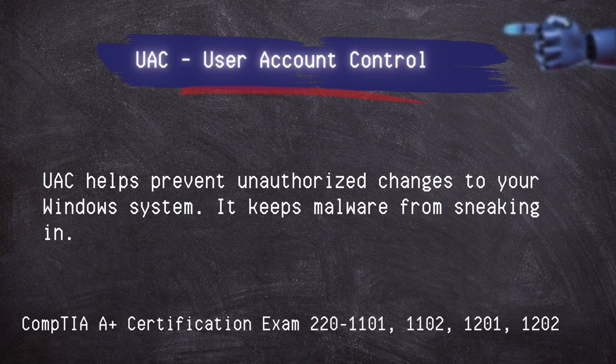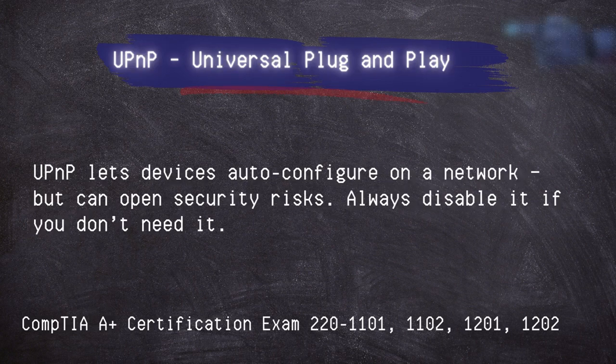UAC, User Account Control. UAC helps prevent unauthorized changes to your Windows system. It keeps malware from sneaking in. UPnP, or Universal Plug and Play. Now, UPnP lets devices auto-configure on a network, but can open security risks. Always disable it if you don't need it.